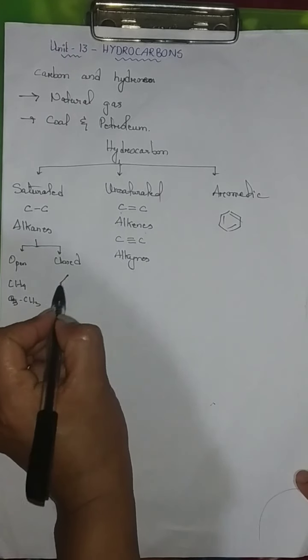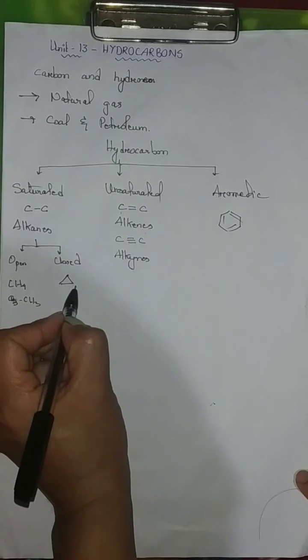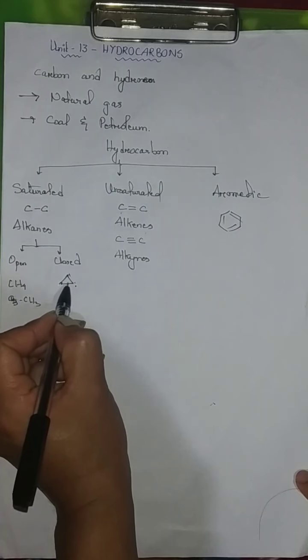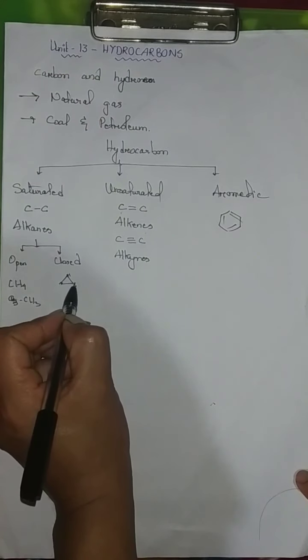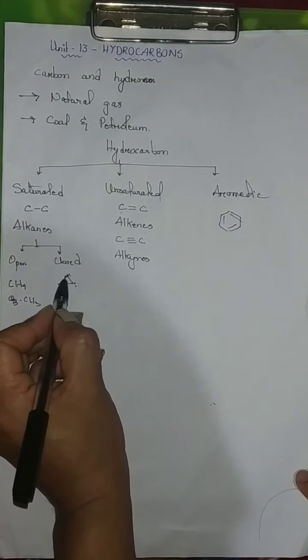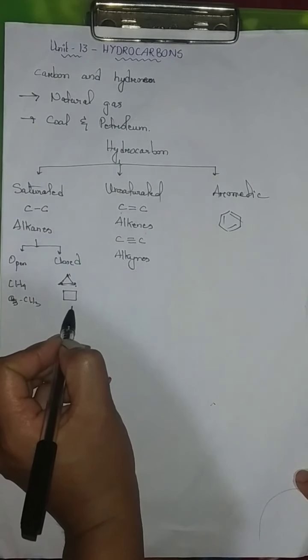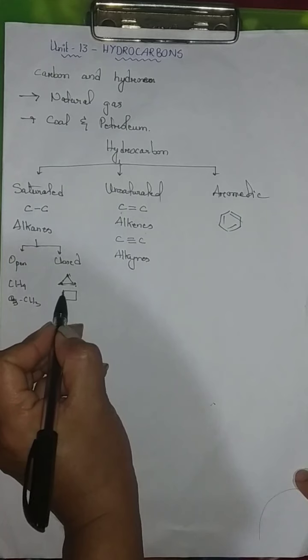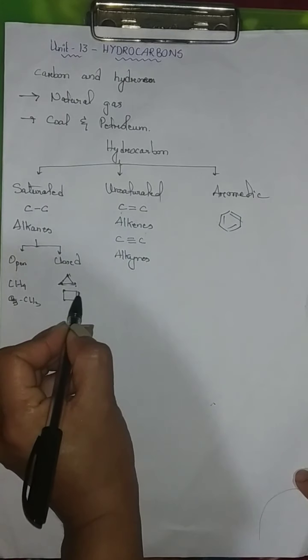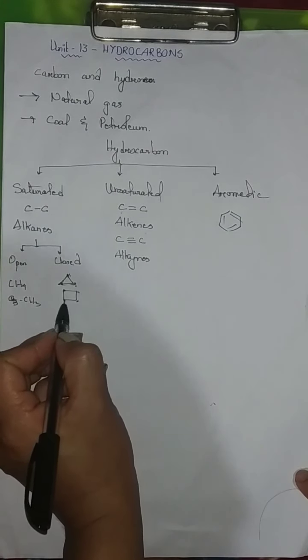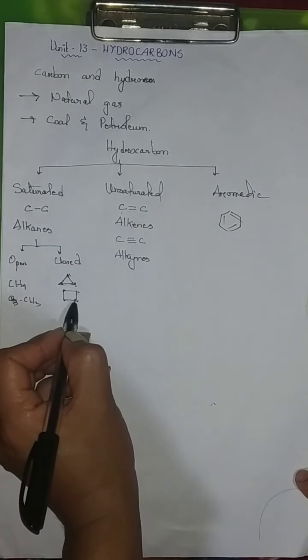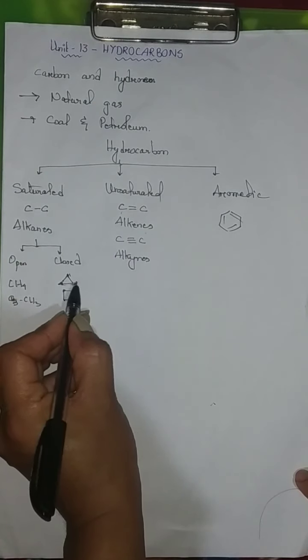Closed chain hydrocarbons would be this one with 3 carbon atoms. With one carbon it is methane, then ethane, propane, butane, and so on. This is 4 carbon atoms, therefore known as butane. This compound is known as cyclobutane, and this is cyclopropane.